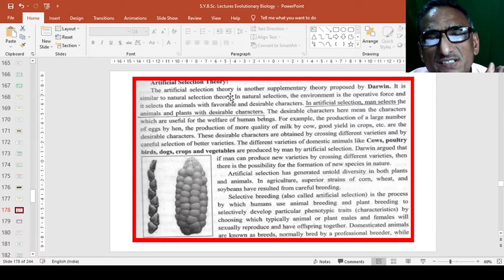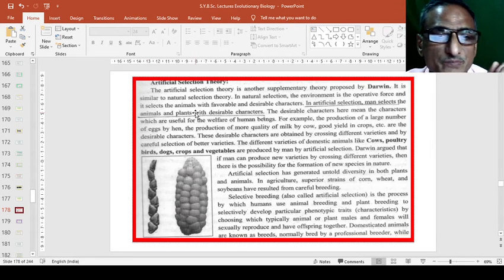The artificial selection theory is another supplementary theory proposed by Darwin, and it is similar to natural selection theory. In natural selection, the environment is the operative force and it selects the animal with favorable and desirable characters. In artificial selection, man selects the animals and plants with desirable characters. The desirable characters here means the characters which are useful for the welfare of human beings.